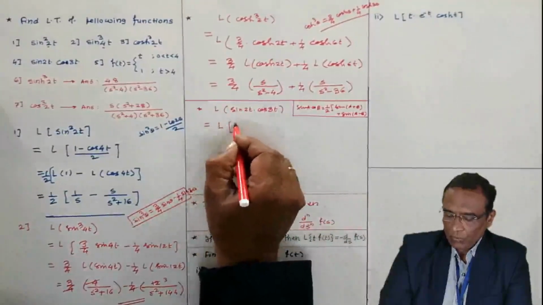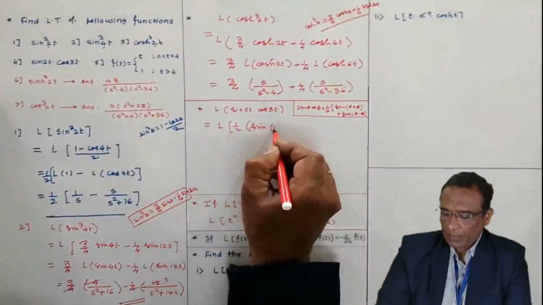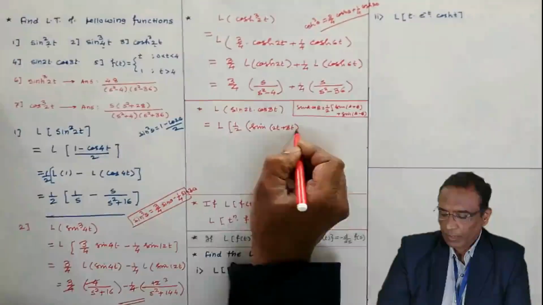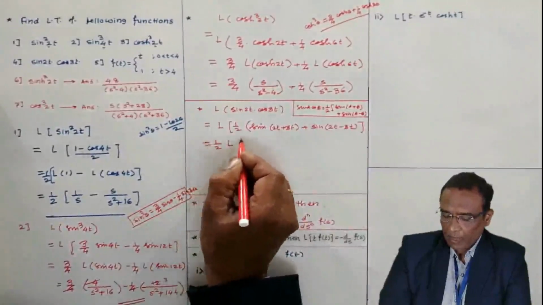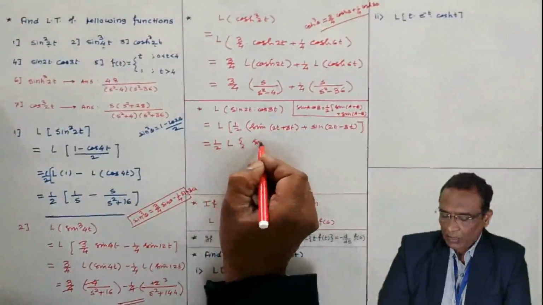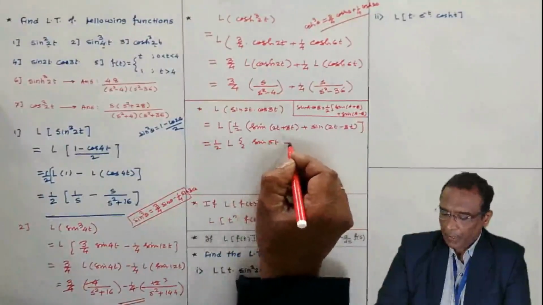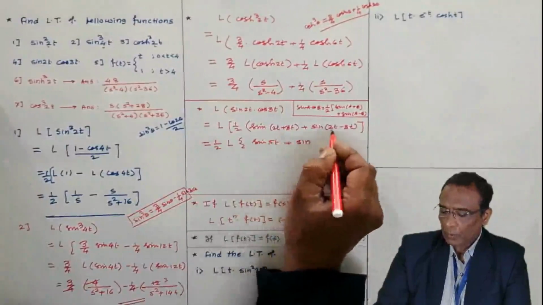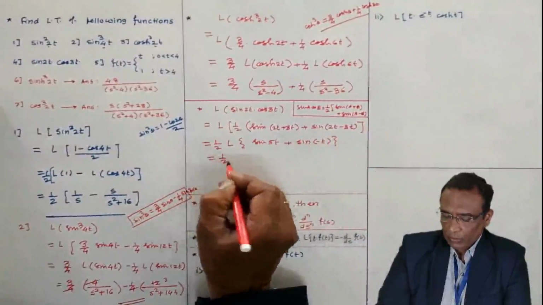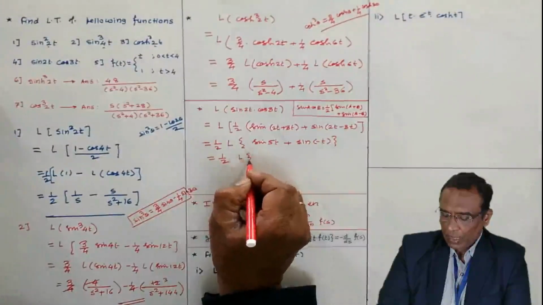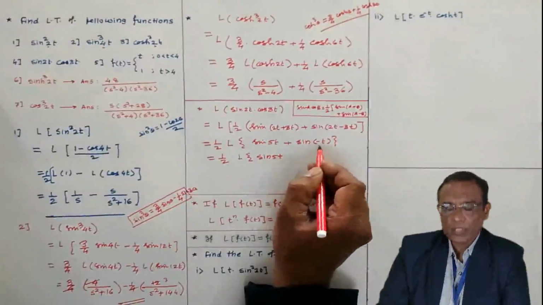The Laplace of 1 by 2 in bracket, sin of A plus B plus sin of A minus B. 1 by 2 is outside. Laplace of sin of 5t, 2 plus 3 is 5, plus sin of 2t minus 3t is minus t. 1 by 2 Laplace of sin 5t as it is, and this sin function is an odd function.